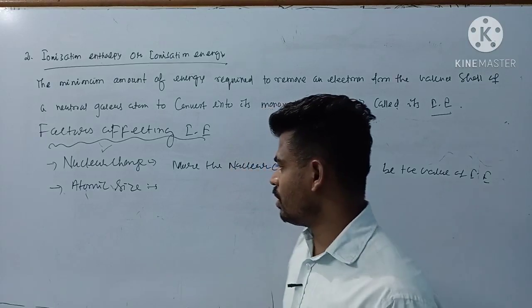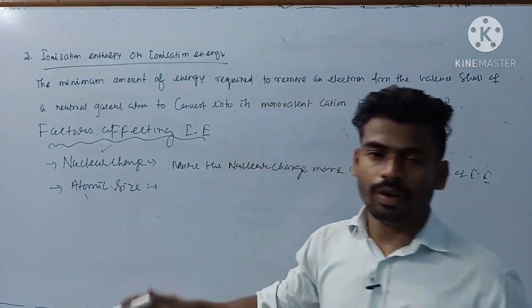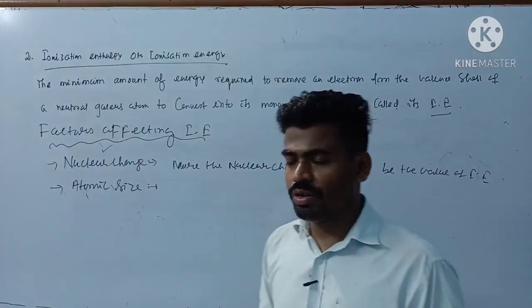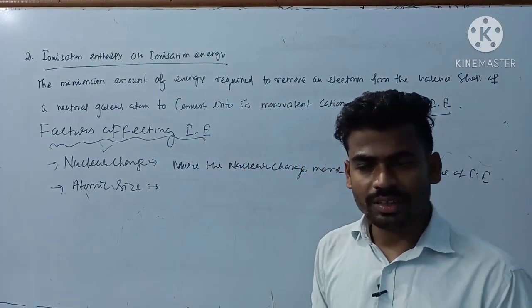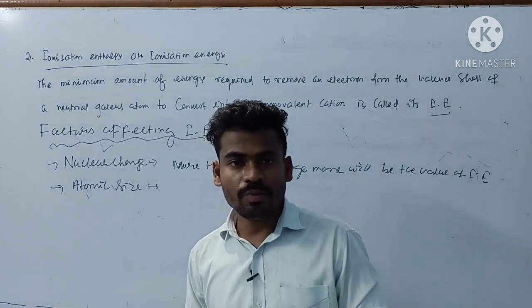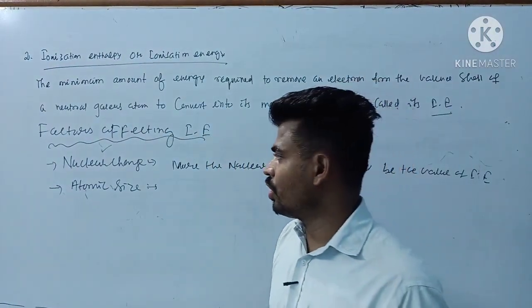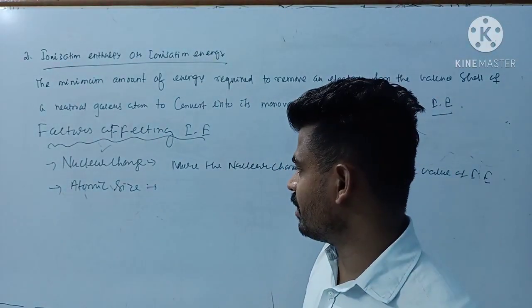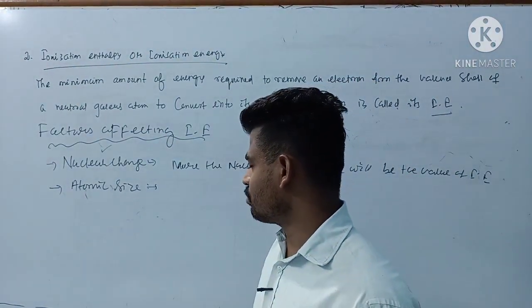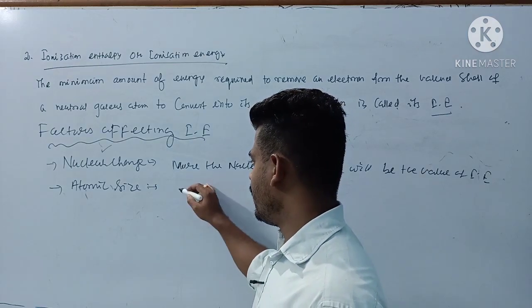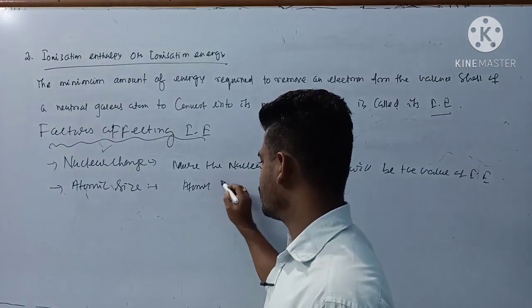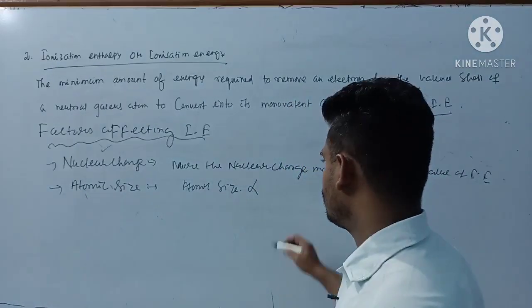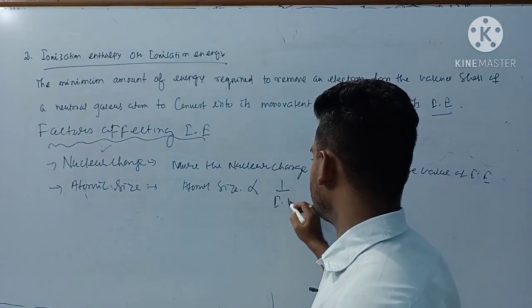Clear? So here you see, the more the value of atomic radius or atomic size, the more the outermost electron will be away from the nucleus, that is, under very little influence of the nucleus. So removal of an electron requires a small amount of energy. That's why I can write atomic size is inversely proportional to your ionization energy.